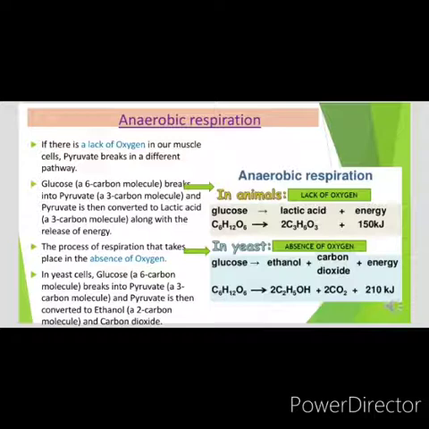Another type of anaerobic respiration takes place in the absence of oxygen. This process takes place in yeast cells, or during fermentation process. In this process, glucose is first broken down into pyruvate, and pyruvate is then converted to ethanol, which is a 2-carbon molecule, and carbon dioxide. So here pyruvate is incompletely broken down into ethanol and carbon dioxide. So less amount of energy is produced in this process.